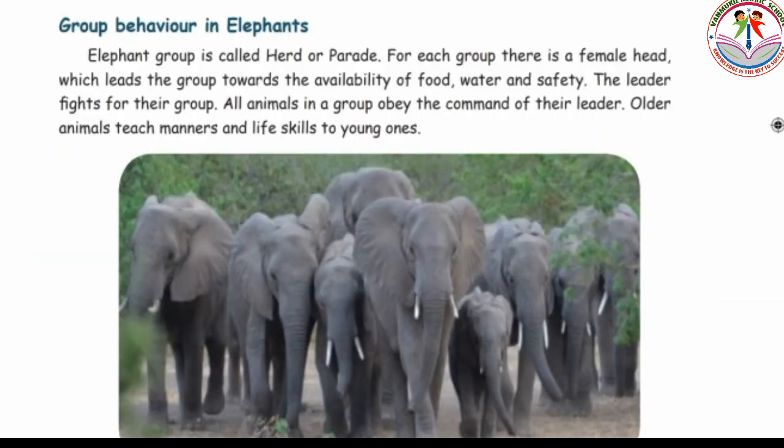Next, group behavior in elephants. Kids, elephants also live in groups. That group is called a herd or parade. In that group, the female elephant is the leader and she leads the group to food, water and safety. All the elephants obey their leader's commands. And then the female head fights for her group.